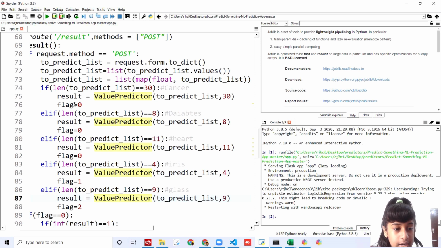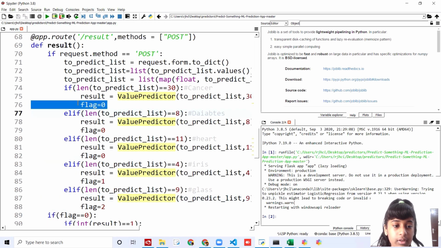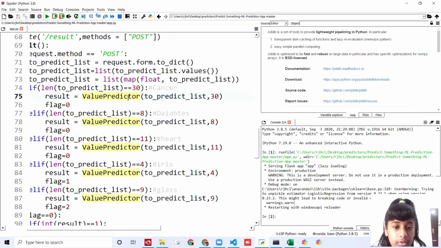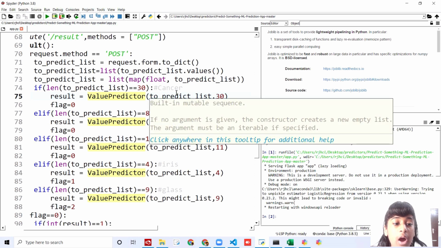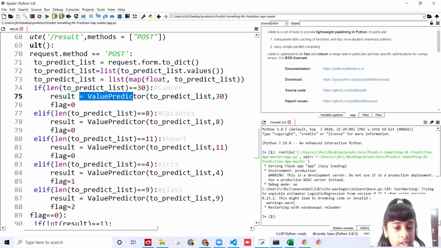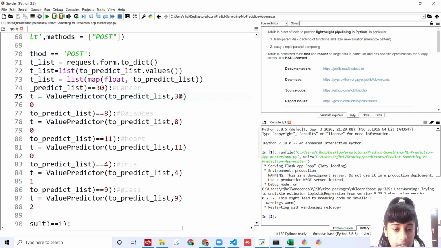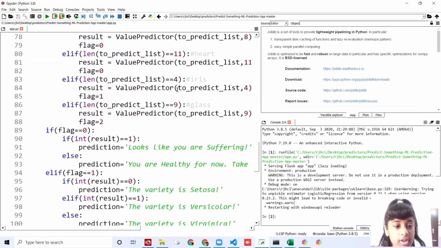And what we have done inside this if else condition is, I've set this result is equal to value predictor. Whatever I'm going to get, I'm going to print that out. That's what I've done here.